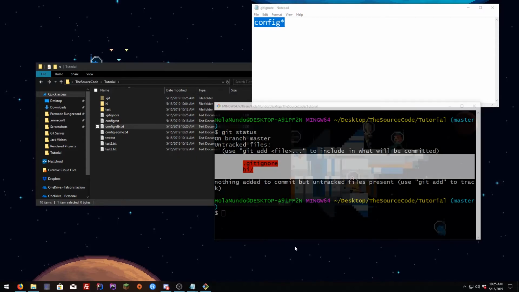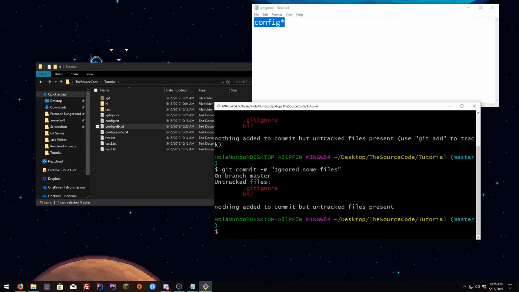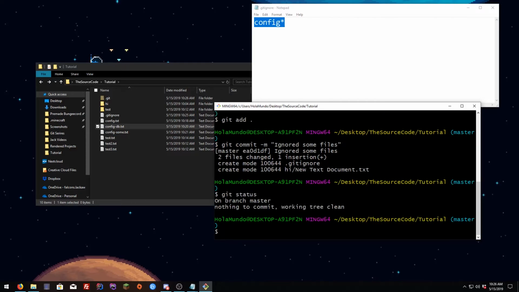So I'm going to type git commit -m, remember the quotation marks, and inside them I'm going to type "added or ignored some files." Hit enter, and oops, I did the same thing again. Okay, so git status, nothing is there.